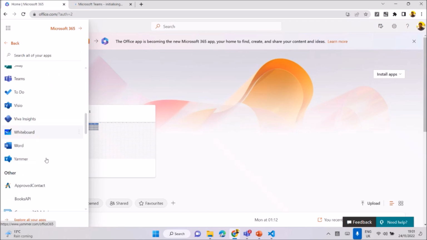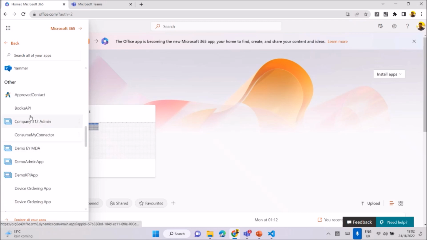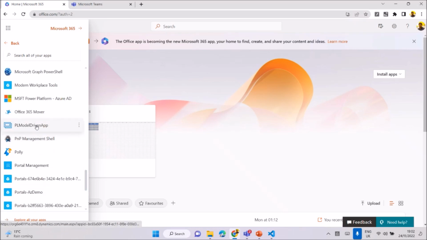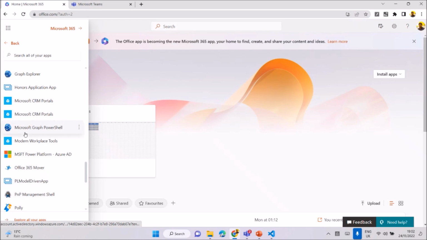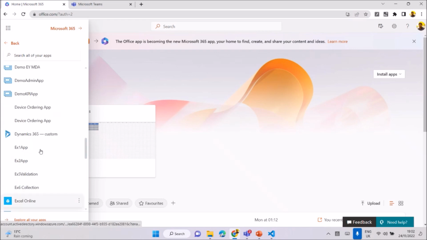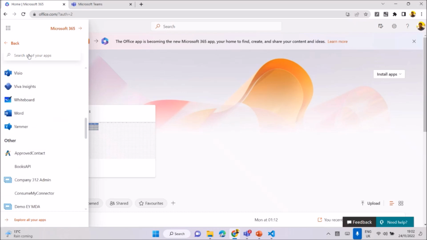You can see here we have different apps created. I can show you the existing ones: test app, Salesforce, admin like that. A huge number of apps are there. Whatever apps we have developed, they're available here when you are using the app. I can say Teams.